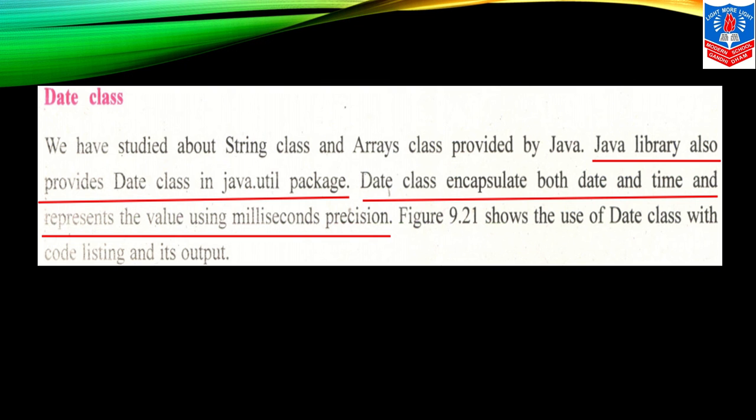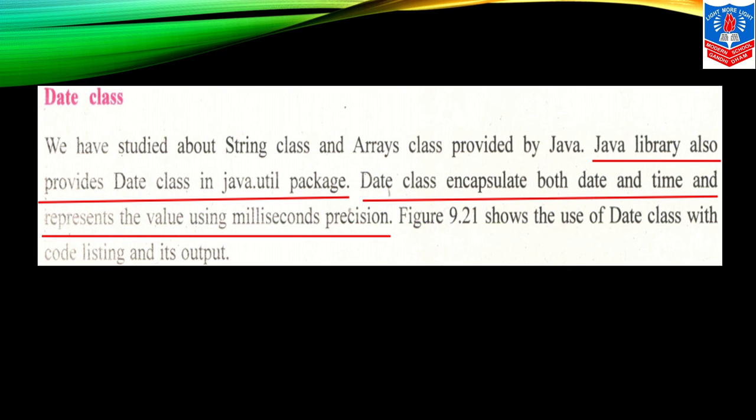Date class. We have studied the string class and arrays class provided by Java. The Java library also provides the Date class in the Java utility package. In the Java utility package, the Date class encapsulates both date and time. Joining both, it gives date and time, and we present the values using millisecond precision also.